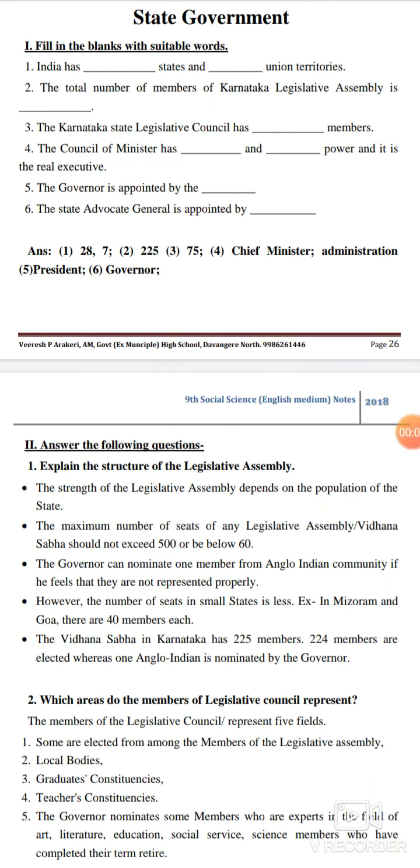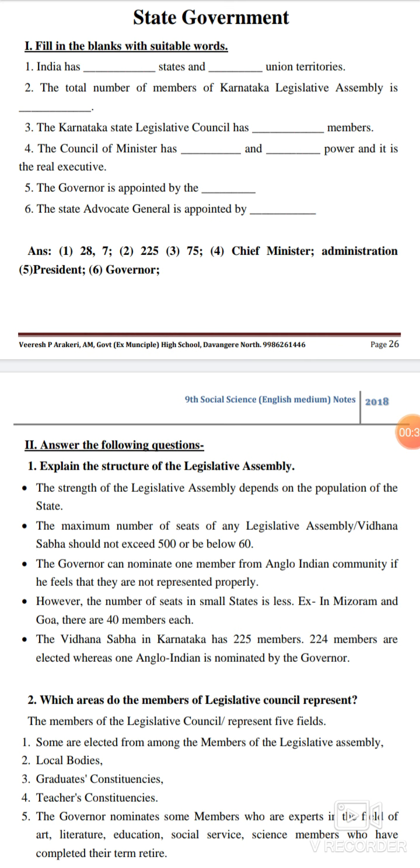Today's class we are going to discuss the 9th standard political science, the third unit, state government, Rajya Sarkara. First we can see the fill-ups. In detail we already learned about the state government. So in today's class I will give the important questions regarding this lesson.